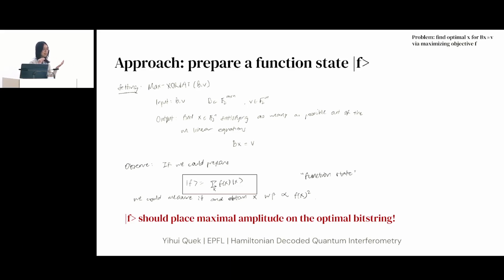And so we expect that when you prepare this function state f, the basis vector that maximizes the objective has the largest amplitude on it. And so if you just measure in the computational basis, then you obtain x with probability proportional to the square of its objective function. So if the objective function has a high value, then you obtain x with a high probability.